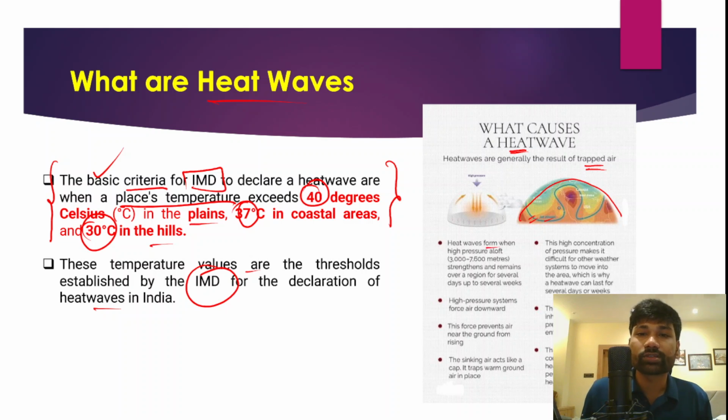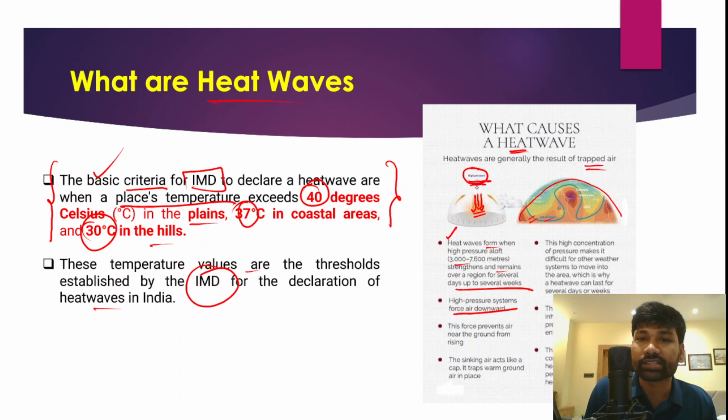Heat waves form when high pressure, at around 3000 to 7600 meters, strengthens and remains over a region for several days, or it could be several weeks also. Whenever a high pressure system is formed above one particular region, it forces air downward.